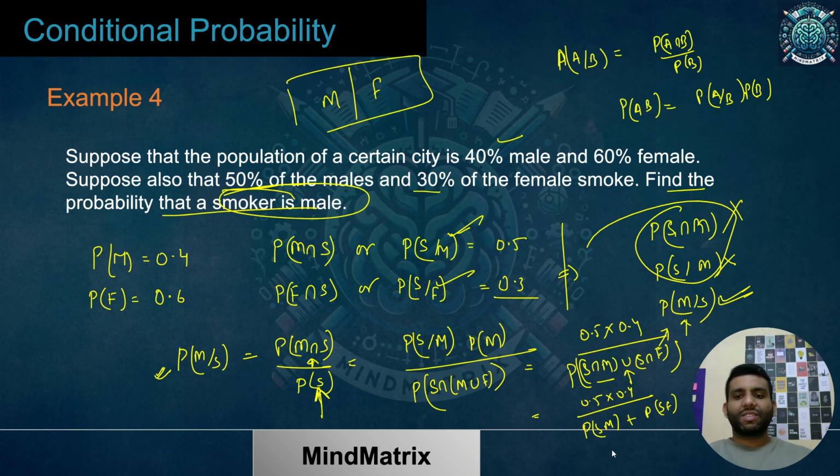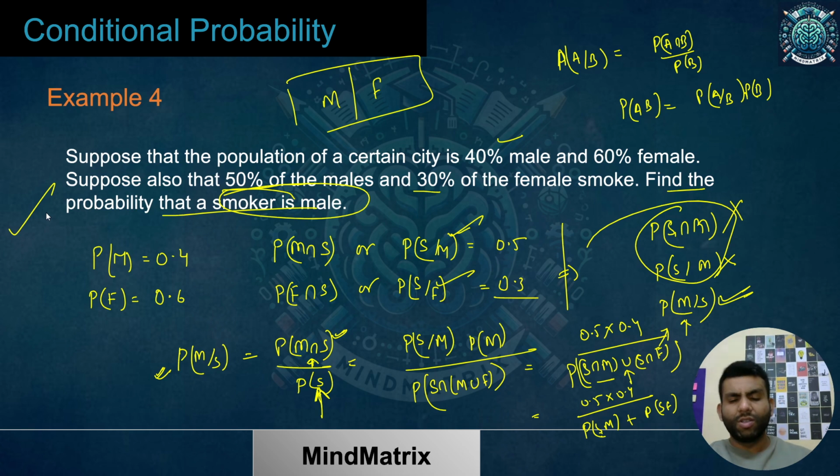And how do we get these SM and SF values? As we got over here, this is also your probability of SM or MS, that means smoker intersection male. Over here, smoker intersection female. So this will be the same value, 0.5 into 0.4, and the probability of a person being a smoker and a female would be 0.3 into 0.6. That's how you get the final answer for a smoker to be a male. I hope the idea is clear.